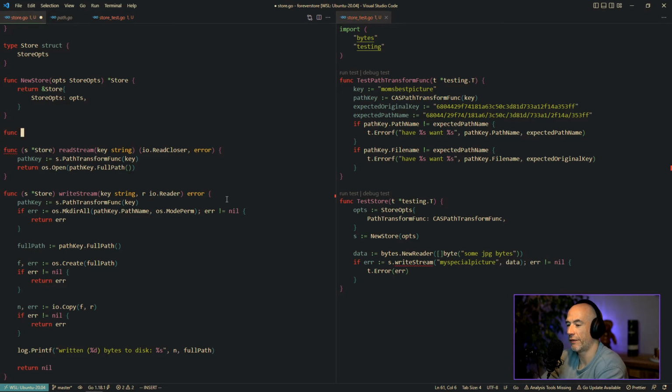But then we can wrap this in a function and we could say, for example, as store and just read. Read the key as a string. And then what we could do here is we could return bytes or a reader.